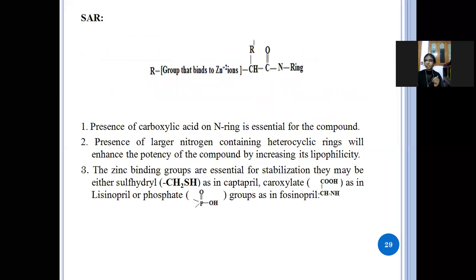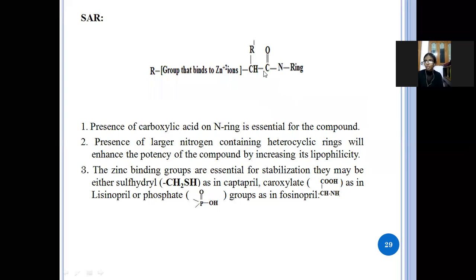Next, the SAR. In the SAR of ACE inhibitors, the presence of the carboxylic acid on the N ring is essential for the compound.